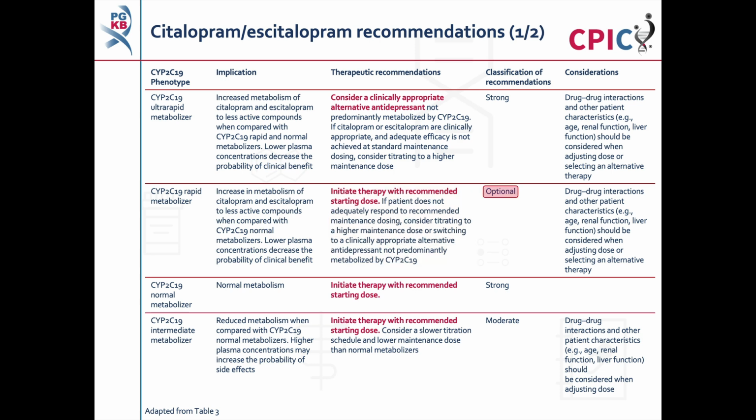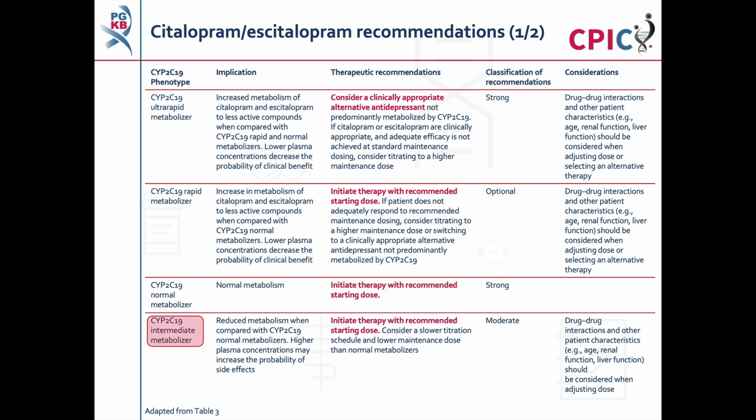This is an optional recommendation. Patients with a CYP2C19 normal metabolizer phenotype will have normal metabolism of citalopram or escitalopram. These patients can initiate citalopram or escitalopram therapy at the recommended starting dose. This is a strong recommendation.